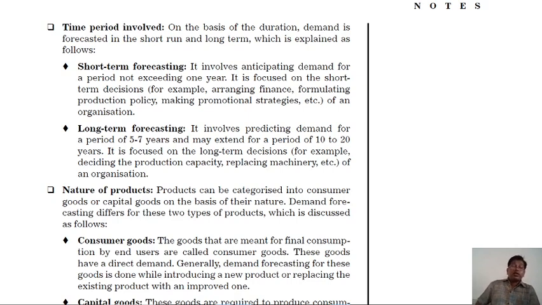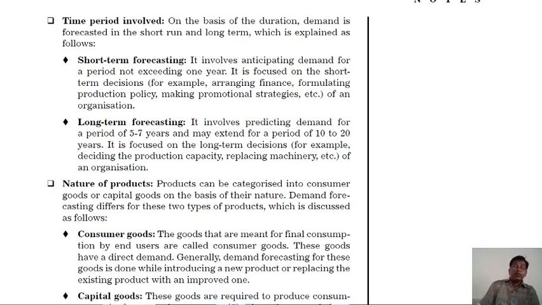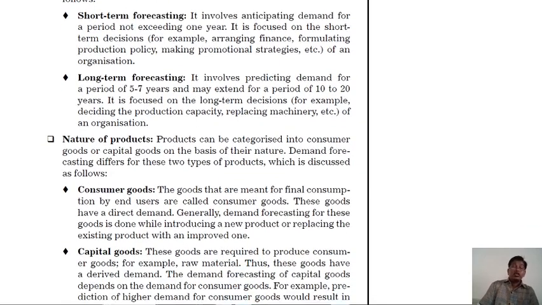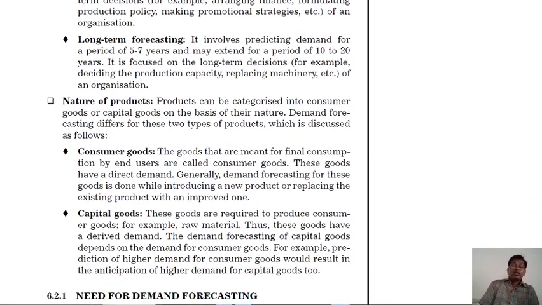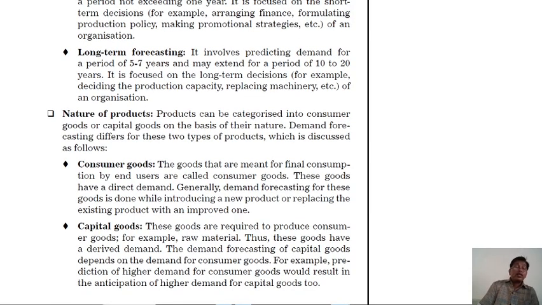The nature of the product. The product can be categorized into consumer goods or capital goods on the basis of the nature. The demand forecasting is different for these two types of products, which are discussed next. The consumer goods: the goods that are meant for final consumption by end users are called consumer goods, for example, bread, butter, milk, etc. These goods have a direct demand. Generally, demand forecasting for these goods is done while introducing a new product or replacing the existing product with an improved one.